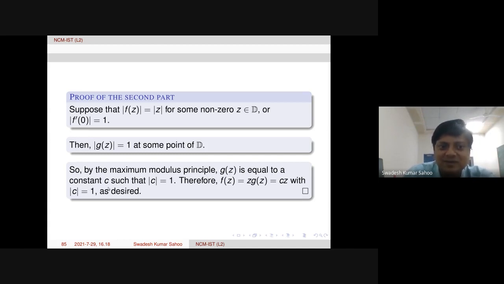g(z) has to be constant. And because modulus of g(z) is 1, therefore mod c is equal to 1. Now, by definition of g(z), g(z) is f(z) over z, therefore f(z) is z times g(z), but g(z) is the constant c, so therefore cz is coming. f(z) equals cz with modulus of c equal to 1. So this is what we wanted to prove.